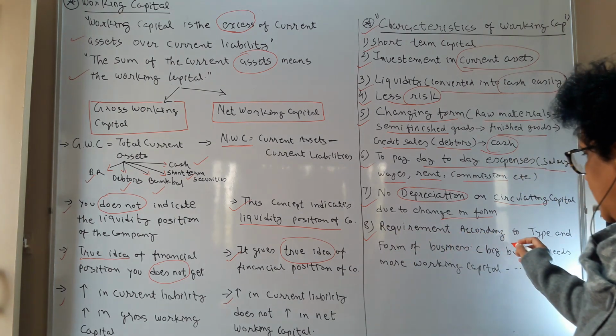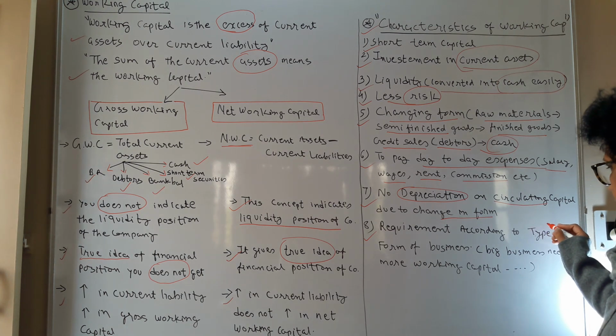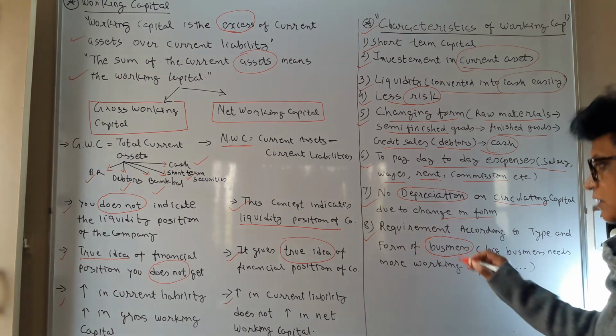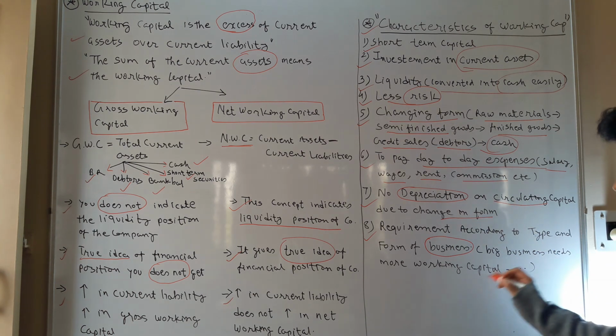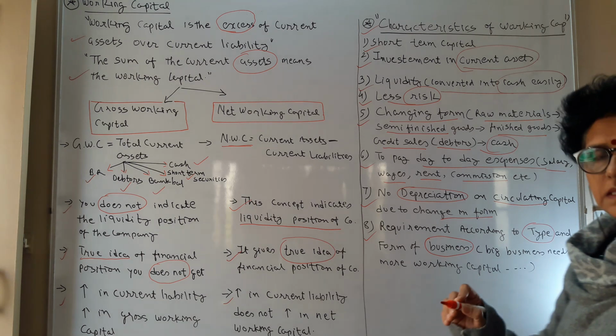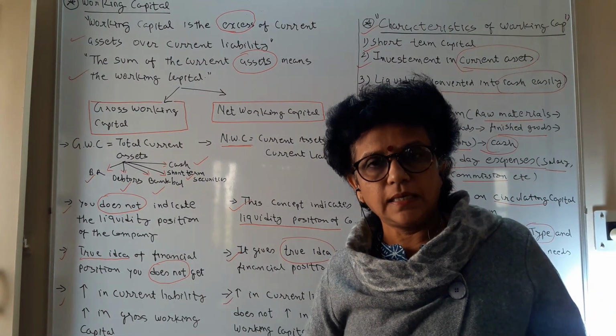Next, requirement according to the time and form of business. The bigger the size of the business, the more your requirement of working capital. As for the type of business, if your business is industry or manufacturing, you need more working capital.